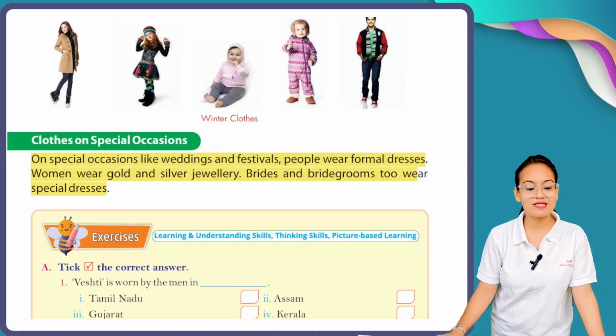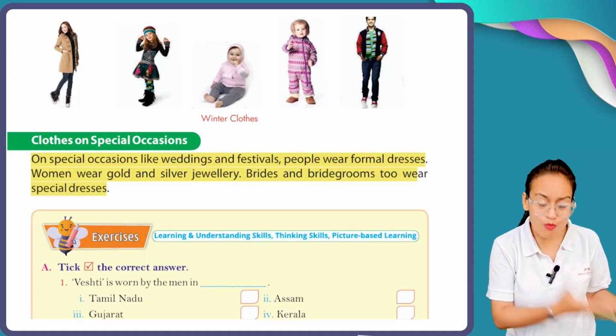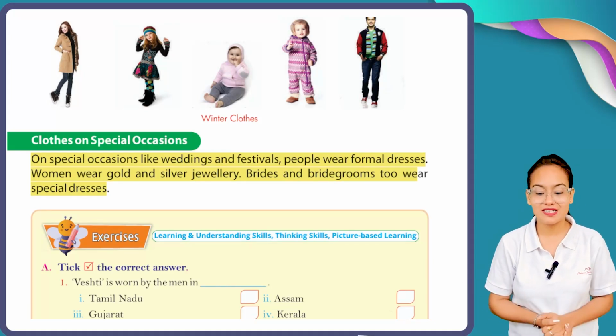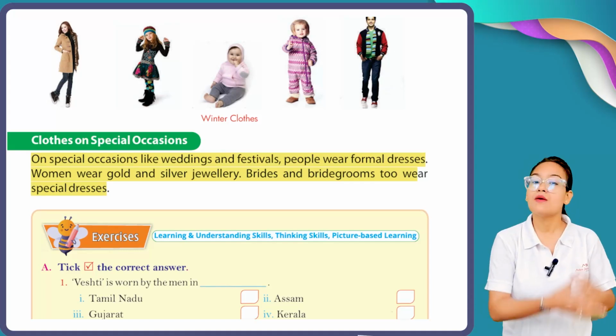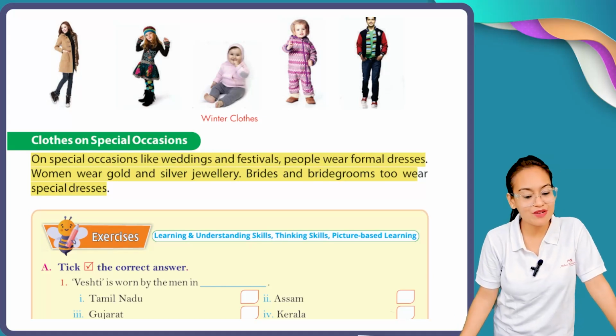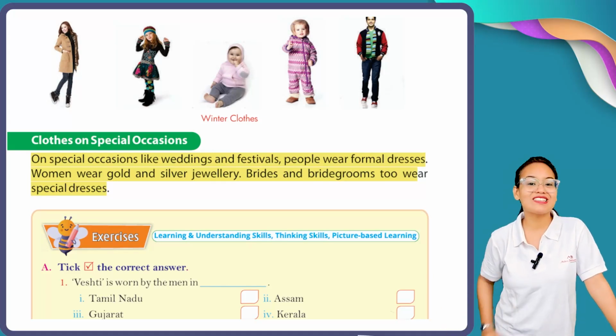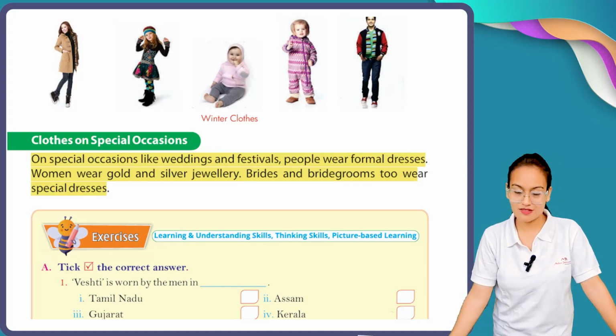Now, my dear children, see, on special occasions like weddings or parties, men and women wear traditional attires. Like women wear gold and silver jewelry. Bride and bridegrooms wear special dresses for their wedding. So my dear students, this is all in this chapter, which tells us about different types of clothing.